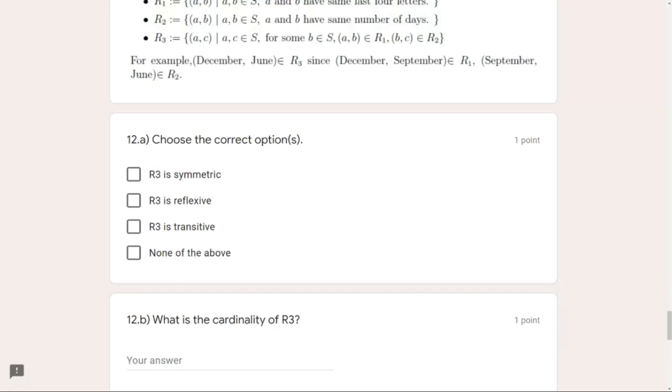These questions are not always intuitive, so I would suggest you use pen and paper to solve these questions, but for the sake of time I would say it is not transitive. I have tested it, so we remain with the option none of the above to be correct, because R3 is neither symmetric nor reflexive nor transitive.